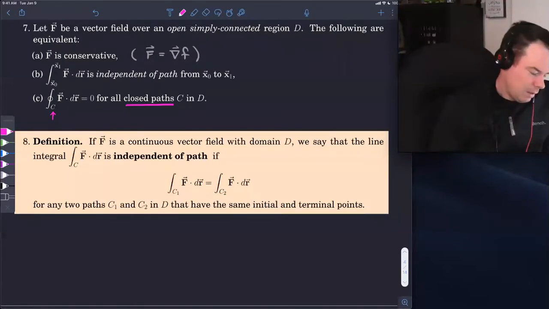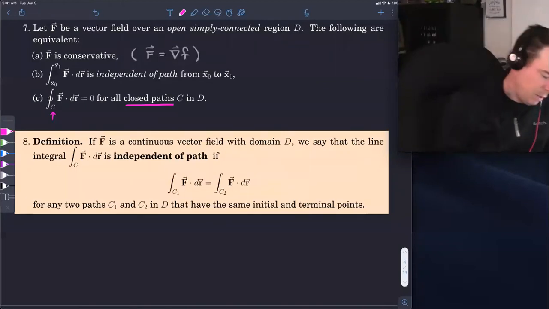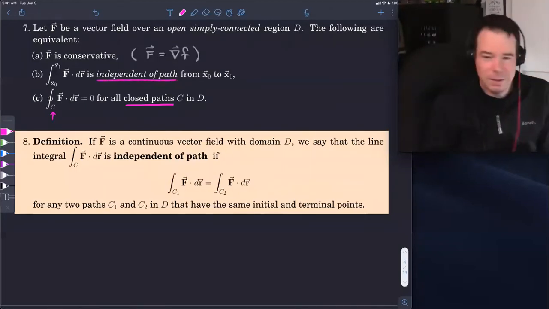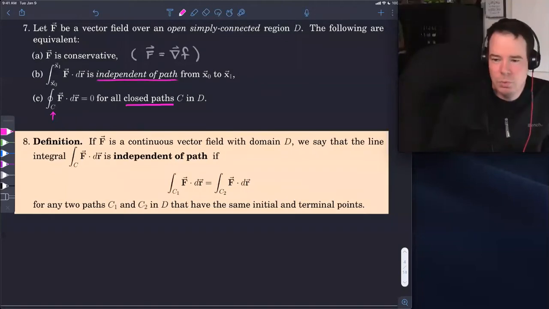What does it mean to be independent of path? I've sort of already said it a couple of times. This is what B really means. So this independent of path, that's in italics, meaning that we should really define what it is, but it might be self-explanatory. But here's the definition. If F is a continuous vector field within the domain D, we say that the line integral is independent of path if the integral along any path C1 is equal to the integral along any path C2, as long as C1 and C2 have the same initial and terminal points.